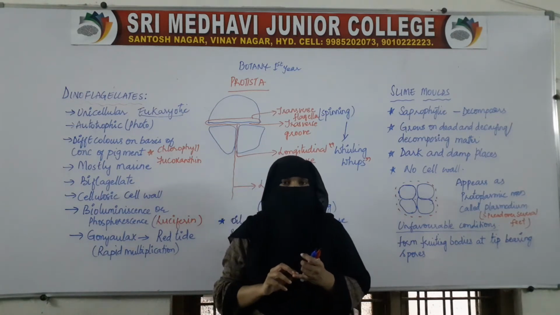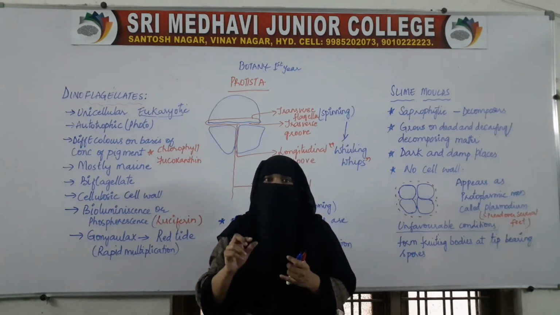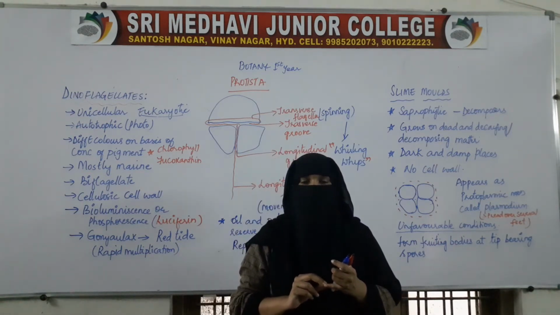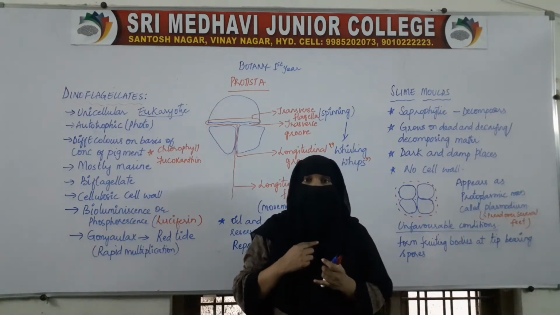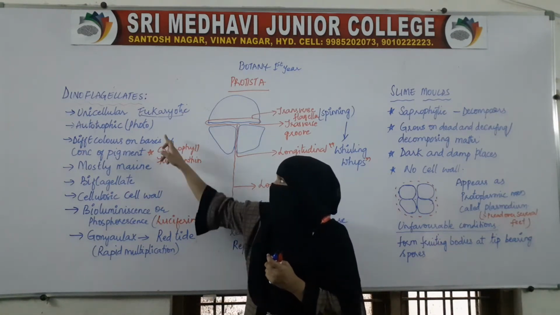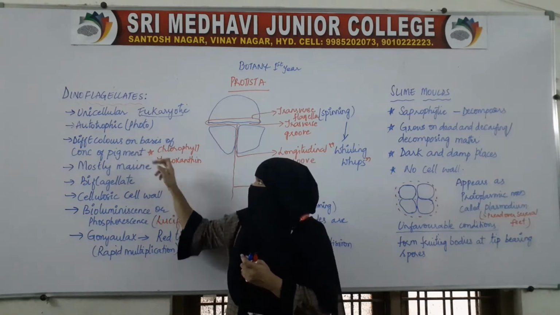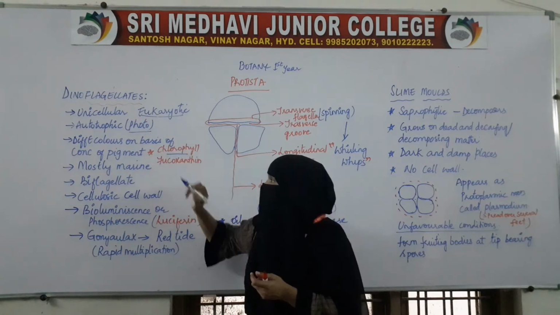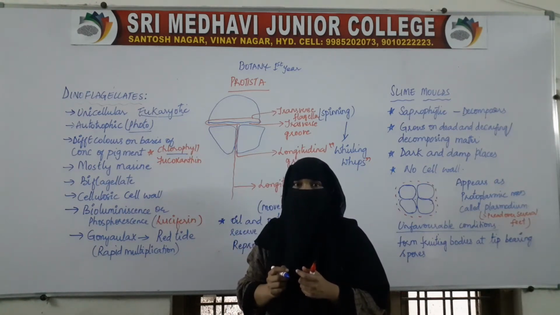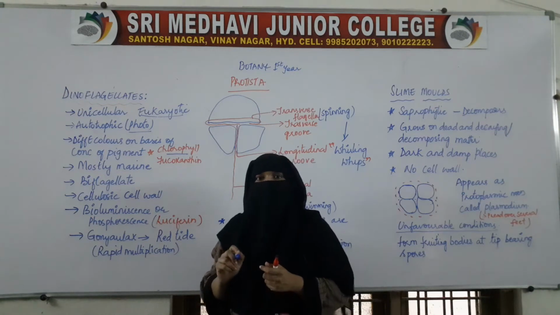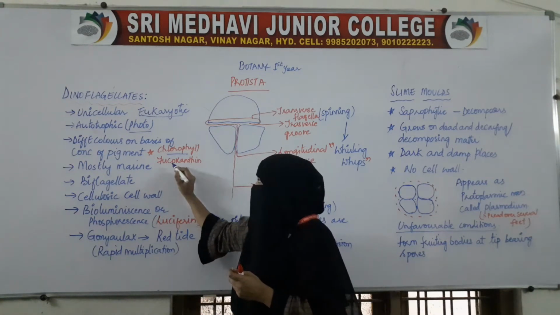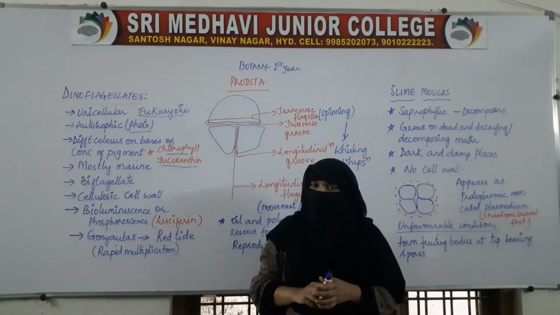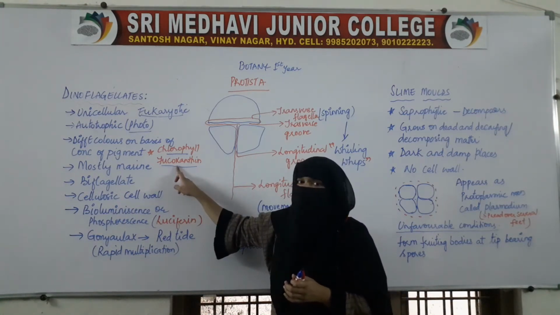So when they produce their own food, definitely they will be having the pigment chlorophyll, because chlorophyll is responsible for photosynthesis. So chlorophyll will be present. Because of this chlorophyll, they perform photosynthesis, and along with the chlorophyll one more major pigment is present, that is fucoxanthin.